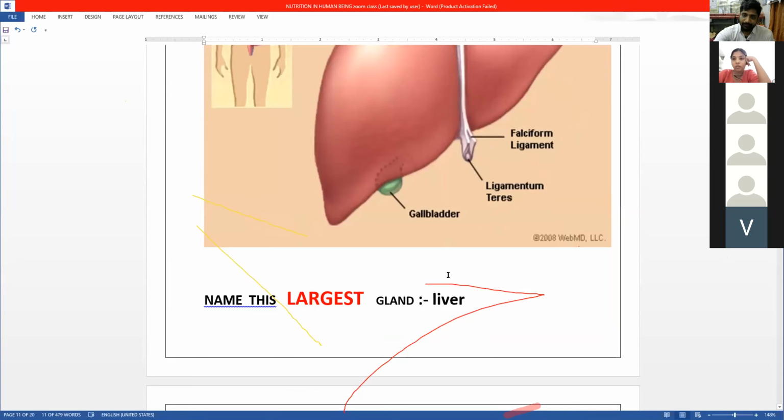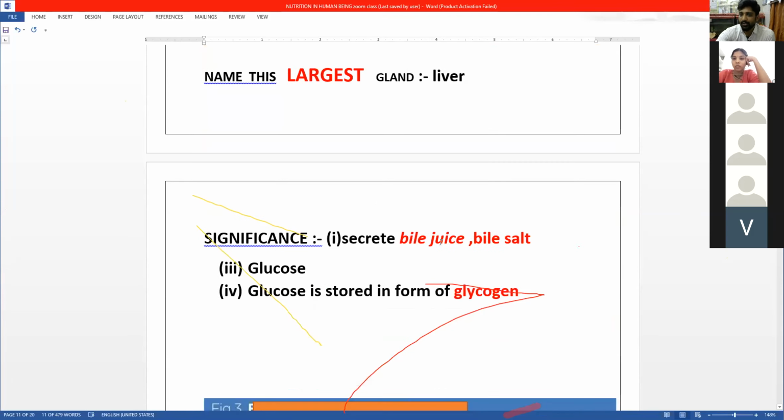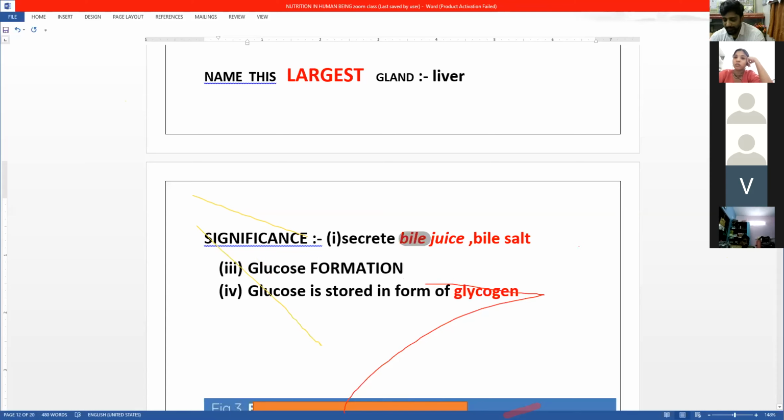The liver, what does it do? It secretes bile juice. It secretes bile salt. Okay, and also it forms glucose. Okay, glucose formation. It is forming glucose. Okay, there's a name of this process which is called gluconeo. Means gluco matlab glucose, neo ka matlab naya.